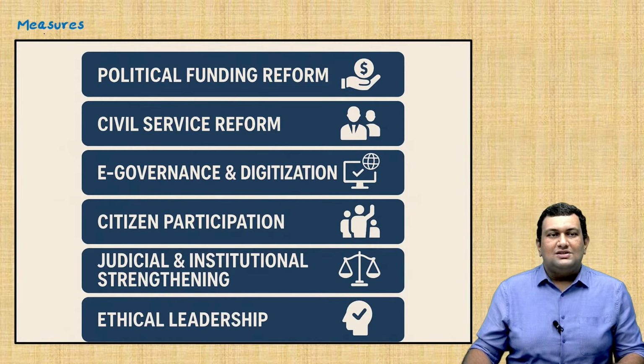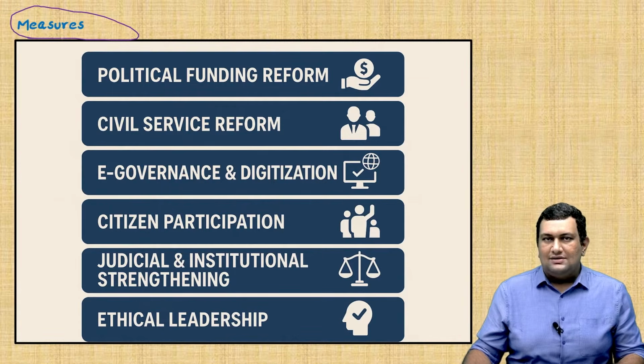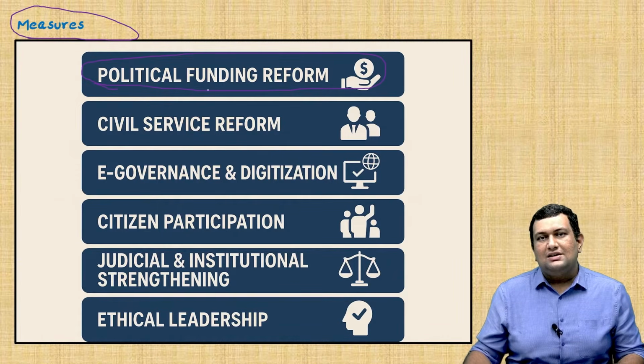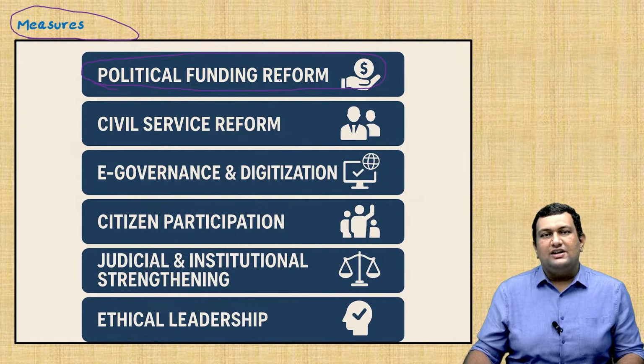Now we will see the measures which can be taken to tackle this menace. First is political funding reform. This includes transparency in the political spending of the political parties, and also state funding of elections. When the state funds the elections, the spending can be made more transparent.